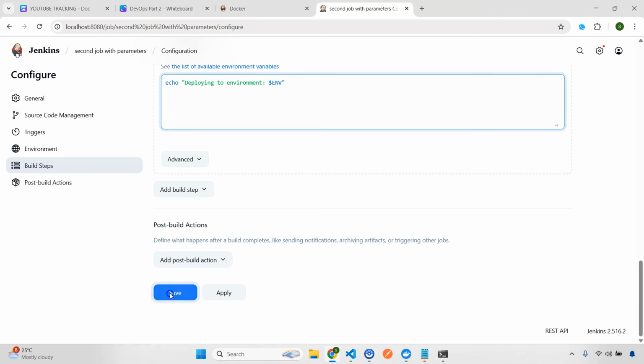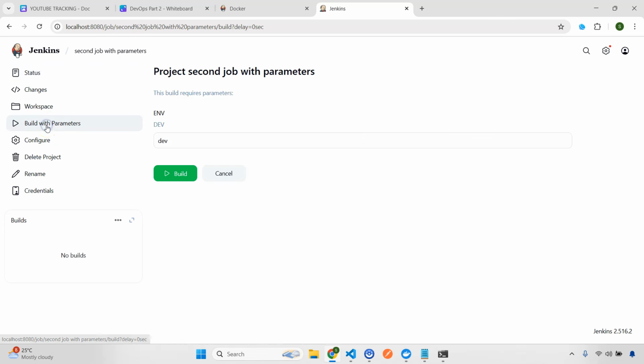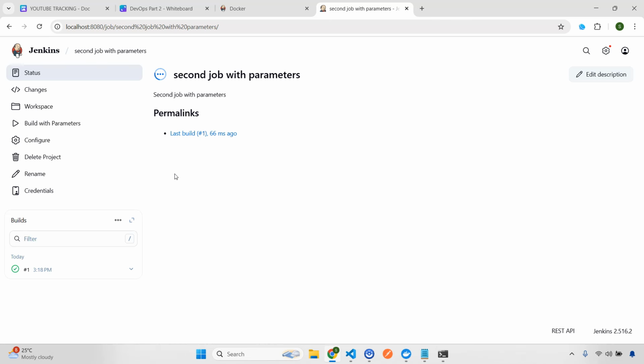Now I'll do save. Once save is done, you will do build with parameters. Already it came here. Now click here. See, it's asking for the parameters, right? I'm going to change this one to prod instead of dev, and I'll do build. And let's see what is happening.